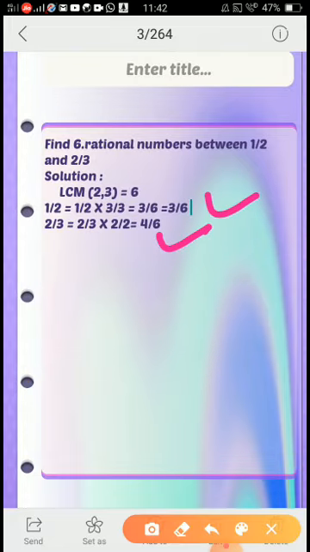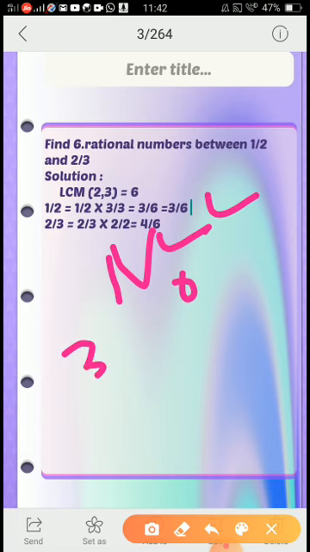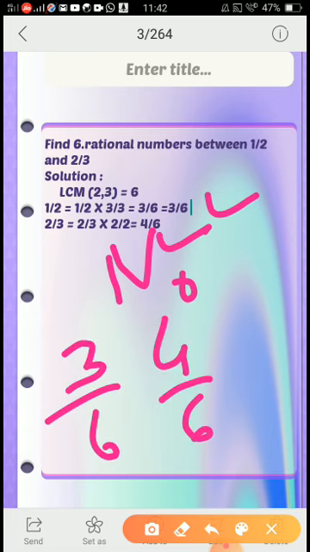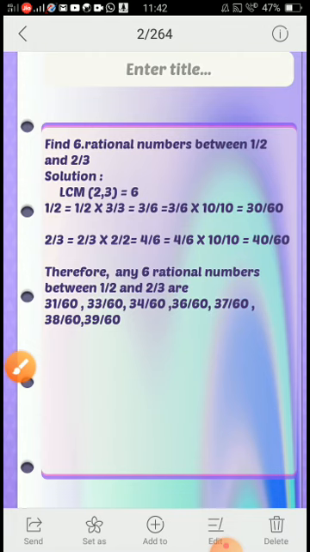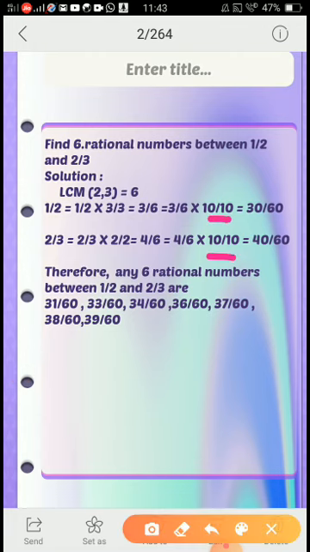Okay. So I have 3 by 6 and 4 by 6. But between these, can I get 6 rational numbers directly? No, I cannot. After 3 by 6, the next number is 4 by 6 itself. So what is the easiest way again? Just multiply the given numbers by 10 by 10. So I'll get the first as 30 by 60 and the second as 40 by 60.